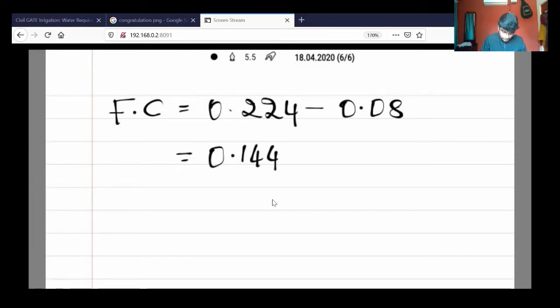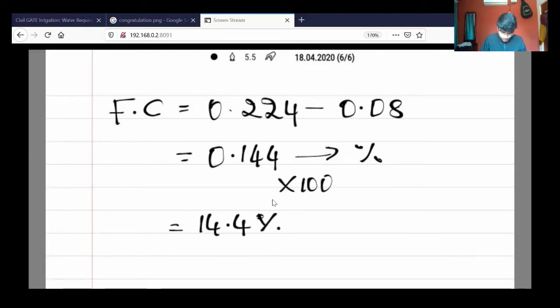When you convert that into percentage, multiplying by 100, it is 14.4% field capacity. So this is one of the important methods, not in our syllabus, but in competitive examinations, and it may also be asked in the external examination.